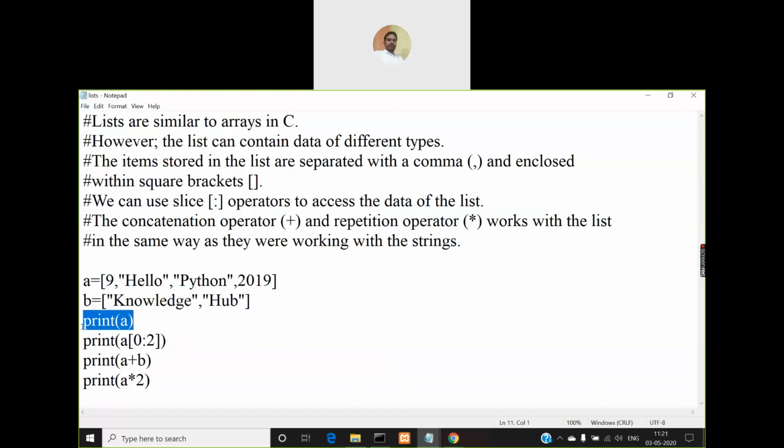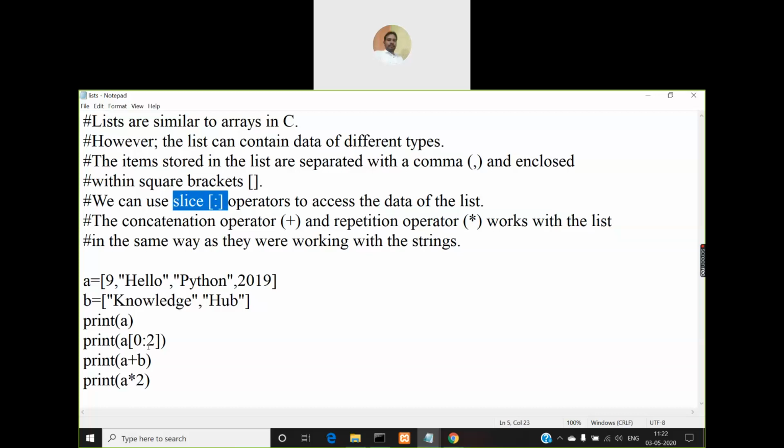When you print this A, the output will be printed this way. Within the square brackets the elements will be printed, but there will not be any double quotes for strings. Instead they will be printed normally. And even when you print this B, without the double quotes, they will be printed within the square brackets like this. Now look at the next print statement. What is it doing? You are specifying A within the square brackets 0 colon 2. This colon is called the slice operator. It is mentioned here in the comment.